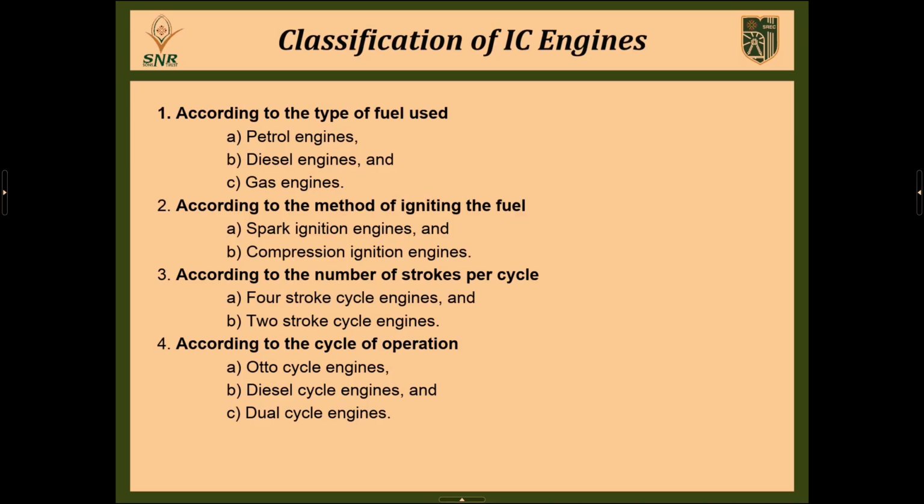And the fourth category is according to the cycle of operation. Here we have 3 different cycles. The first one is the Otto cycle, which is followed by the petrol engine, and the second one is the diesel cycle, which is followed by the diesel engine, and the third one is the dual cycle, a combination of the Otto and diesel cycles.